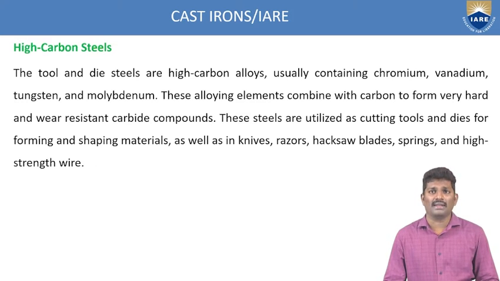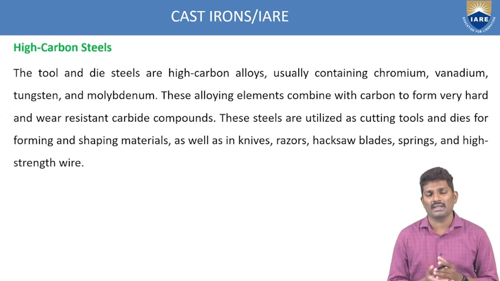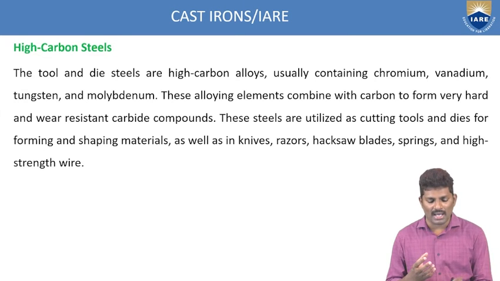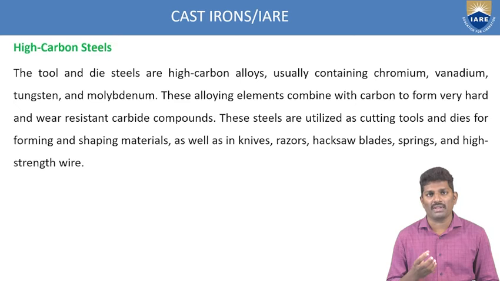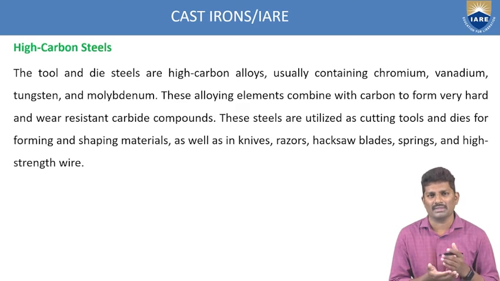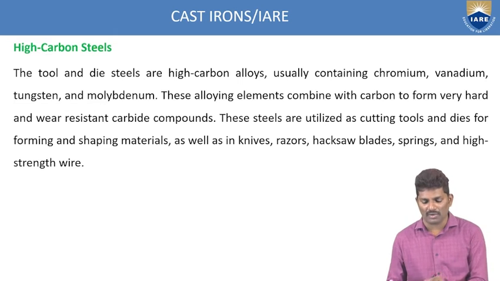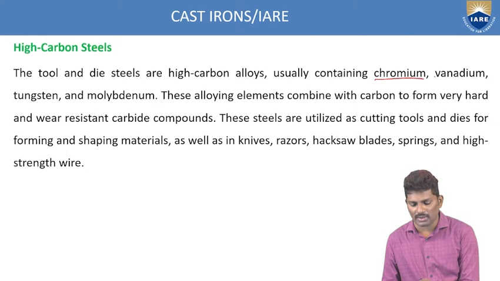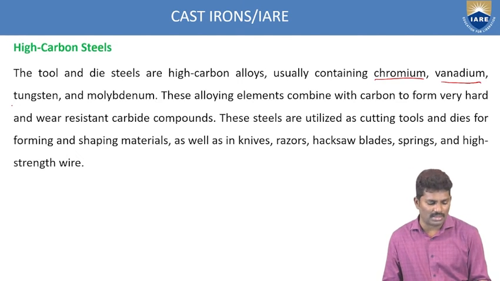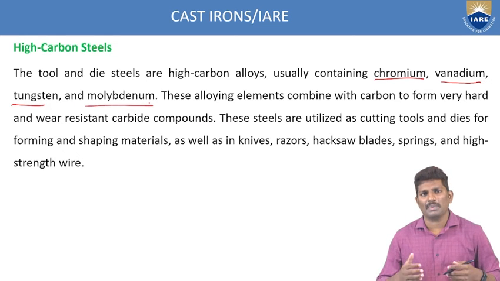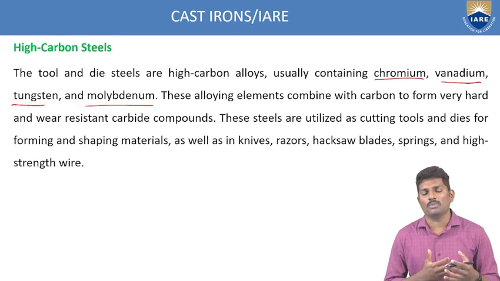And the tool and die steels are high carbon alloys. So what are the cutting tools? The dies. These are all manufactured with high carbon alloys containing chromium, vanadium, tungsten and molybdenum. So again, some alloying elements differ in this case also. In the high carbon steels, if you add alloying elements like chromium, vanadium, tungsten and molybdenum, again we are trying to increase the properties of this high carbon steel.